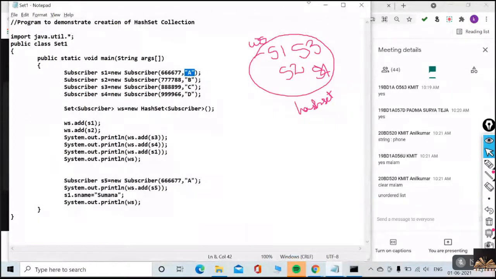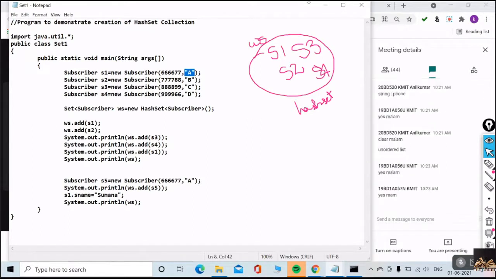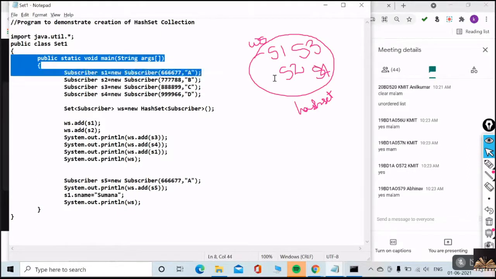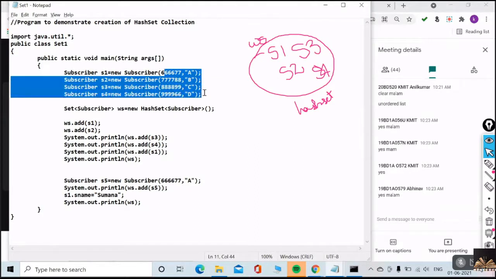hash set is based on hash function. Do you know hash function? Do you have any hash functions in your C programming? Do you know hashing? Yes, no? Hashing, we know that. Yes or no? Based on hash functions, this hash set is going to add these elements to your, sorry, not list, no, your set.